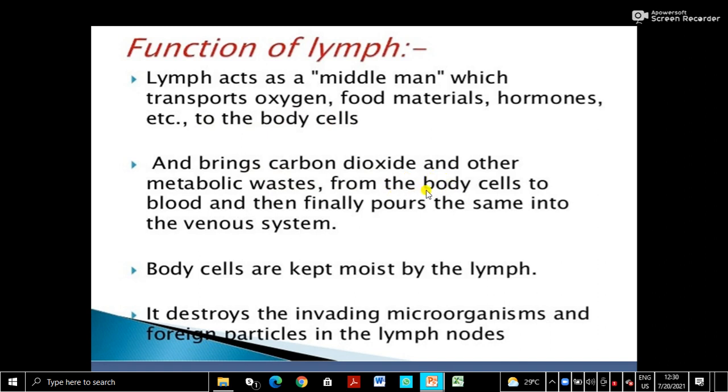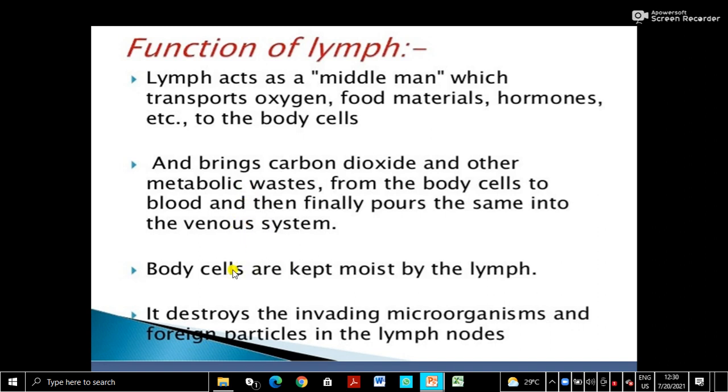They are harmful to the body cells, so they have to be removed. The cells remove it first to the tissue fluid, to the blood, and then finally it is poured into the venous system, the veins. So whichever organs remove the waste, it has to go there. For example, carbon dioxide will be taken to the lungs for removal.